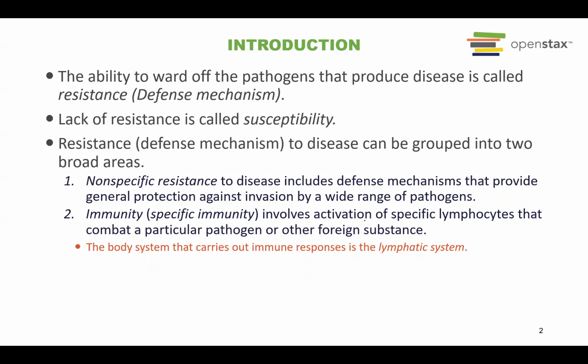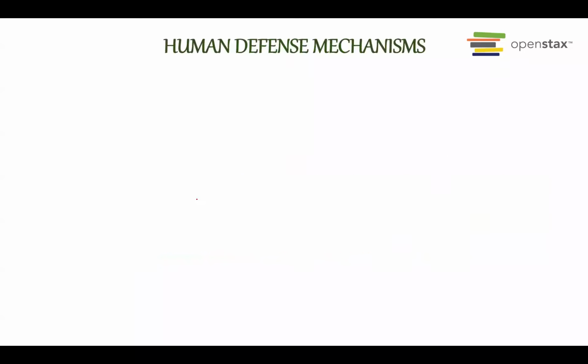For our defense mechanism, there are two types. The first one is called the non-specific defense mechanism or non-specific resistance. And the second one is called the specific defense mechanism, also known as immunity. Before we go to these different types of defense mechanism, we will learn the components of our body, and also molecules and cells that help us fight against disease.